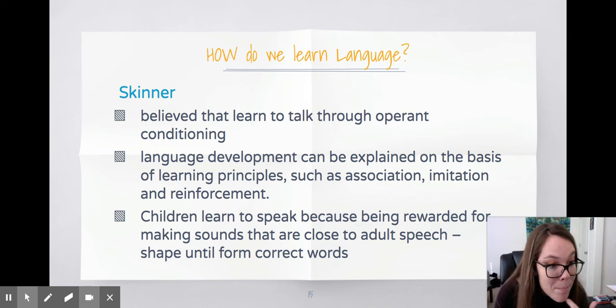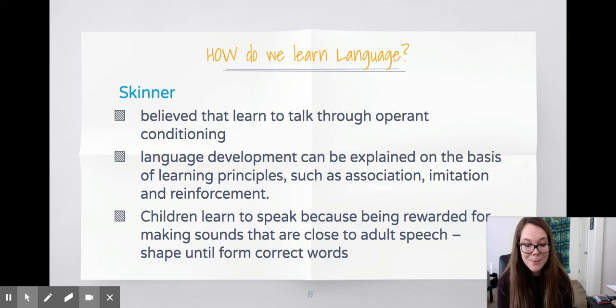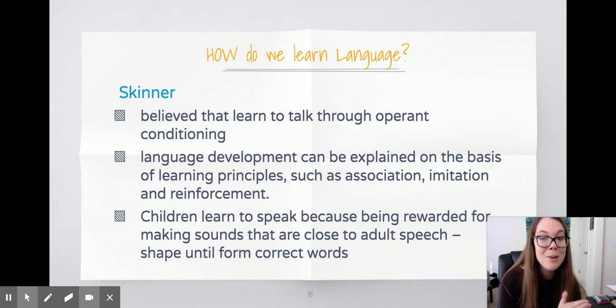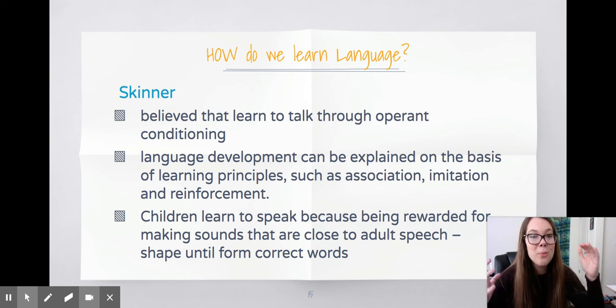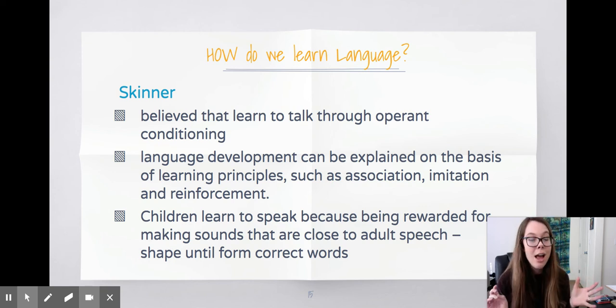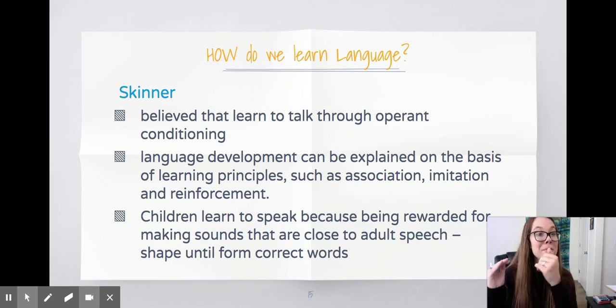But they're trying to imitate your face, right? So when you're smiling, they're smiling, right? When you're crying, they're crying, right? So this definitely has a little bit of an operant role. Children learn to speak because they're rewarded for making sounds that are close to adult speech. Have you ever seen a parent like, you said walk? We positively reinforce when babies start to babble and they're like, I want that again, right? So even from the youngest age, we're starting to condition, right?